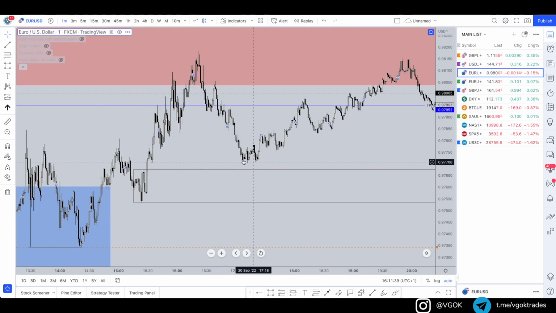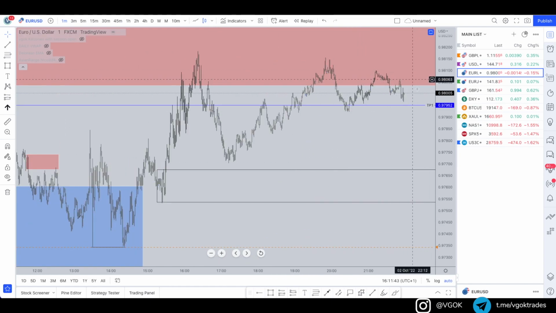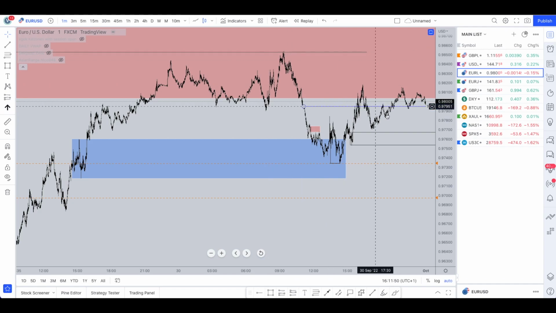Obviously taking out liquidity below these lows in here would be nice. And let's see what happens if price can actually get back in there, give some deeper retracements, and get back in on these nice buys to take out these equal highs at the top.